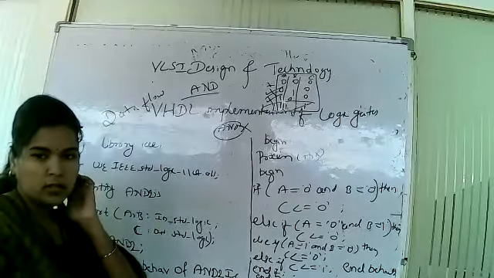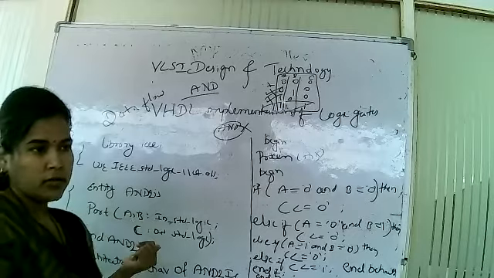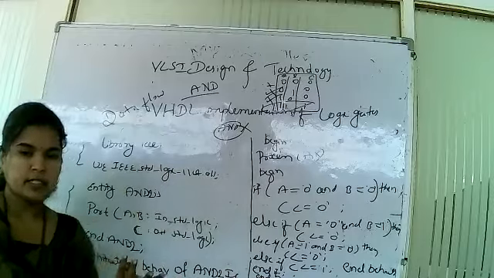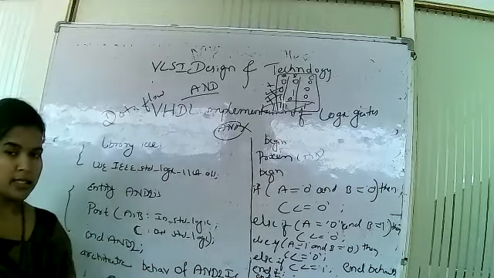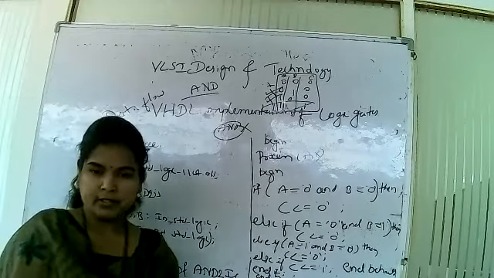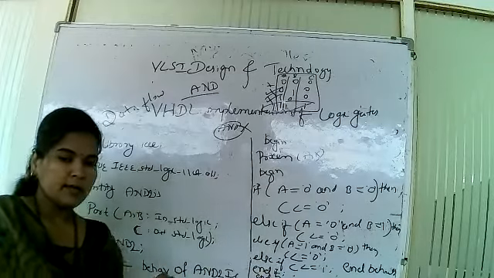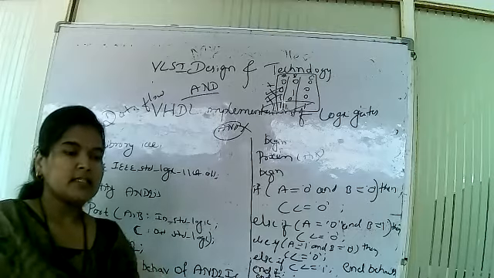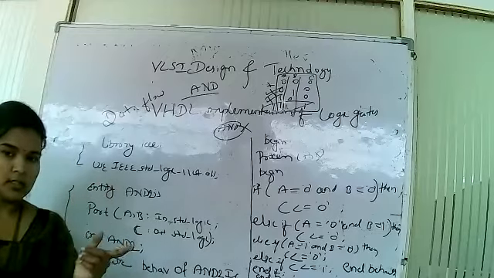So today what we have studied is the meaning of constant and where to declare the constant. We can declare the constant in the package, in the architecture, or in the entity. If you declare it in the package, it is global and can be used anywhere in the entity and anywhere in the architecture. If it is declared in the entity, then it is used by the architecture. When it is declared in the architecture, then it is used in the architecture code. So this is about the constant.